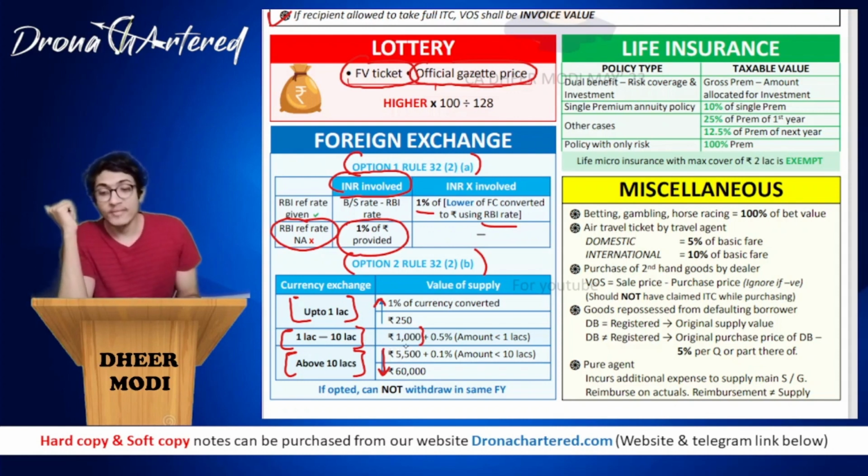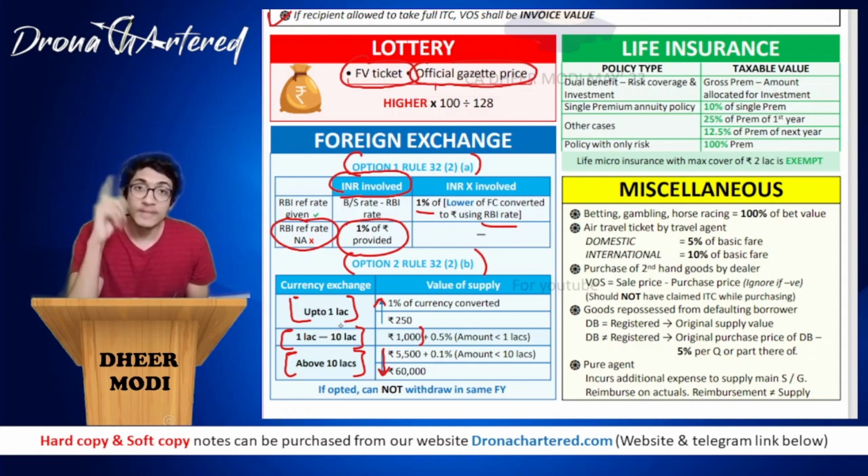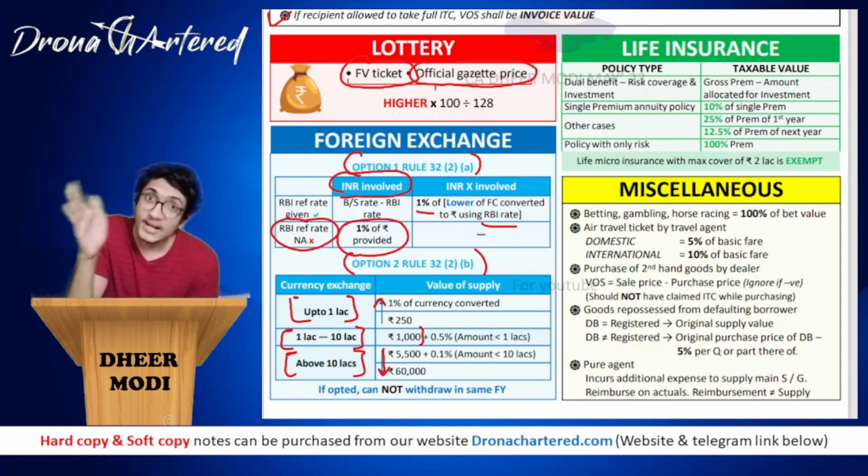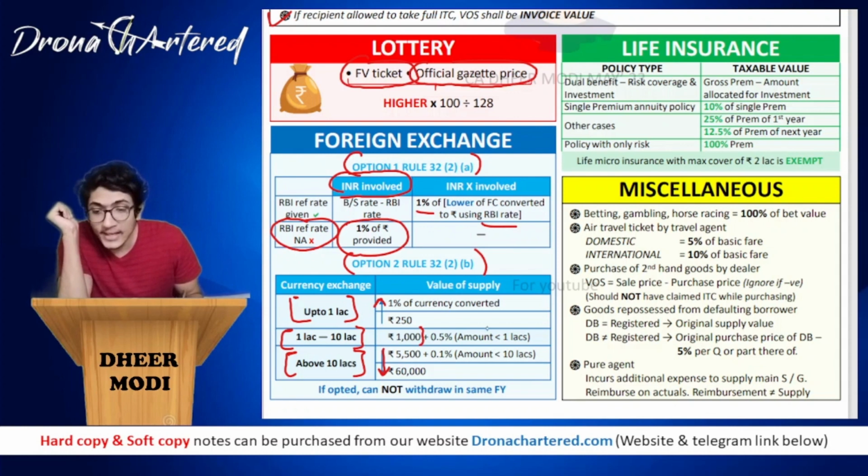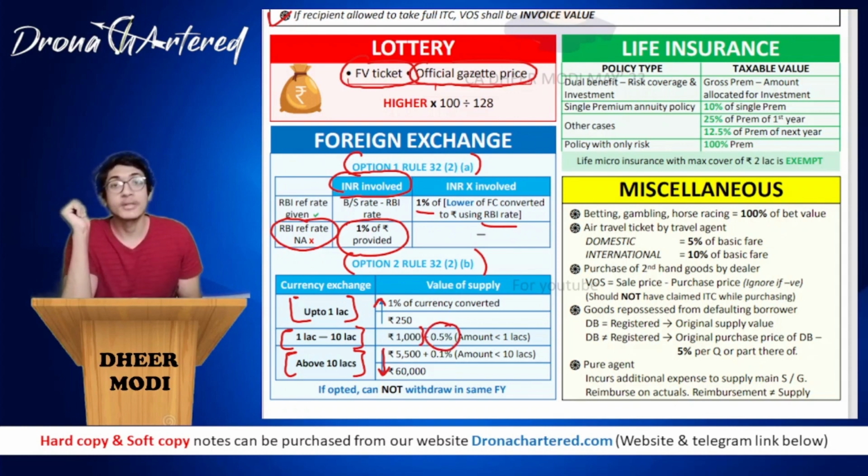Now imagine how 5,500 would have come. Up to 1 lakh it is 1%, that is 1,000. From 1 lakh to 10 lakh, that is 9 lakh, at 9 lakh you are paying how much? 0.5%. That is basically your 4,500. So that's why 1,000 plus 4,500, you arrive at your figure of 5,500.